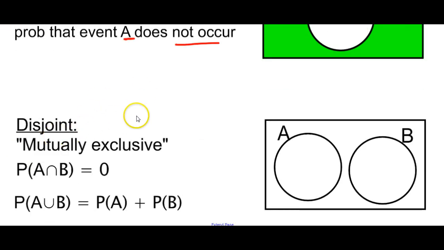Disjoint, or mutually exclusive: basically, A and B do not touch, so there is no intersection, right? There's no intersection. But A union B, A or B, is whatever probability of A happening added to whatever probability of B happening, right? And again, please write these down and have these in front of you, so when you do the Venn diagrams, you know what the questions are asking.